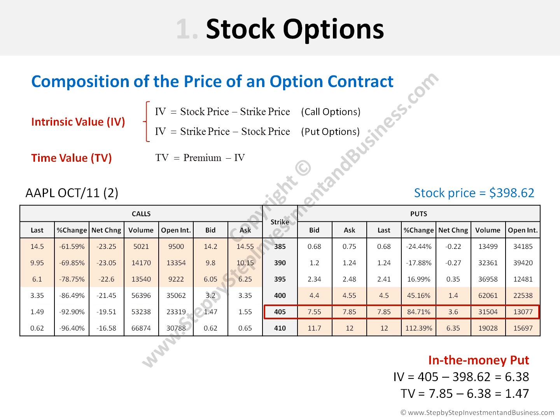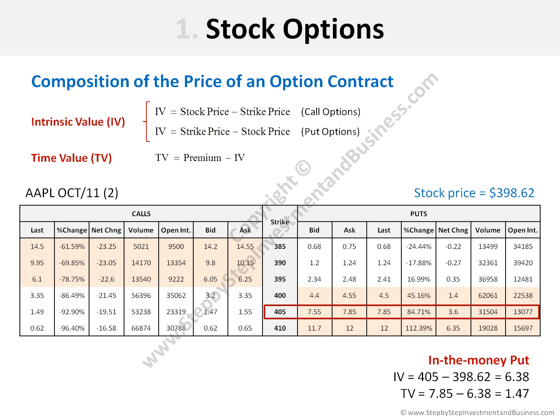Now, let's analyze put options. The put option selected right now is an in-the-money put because its strike price is higher than the stock price. This can be clearly seen because the option is shown in a red background. The intrinsic value of this option, as it is a put, is equal to the strike price, in this case 405, minus the stock price, which is